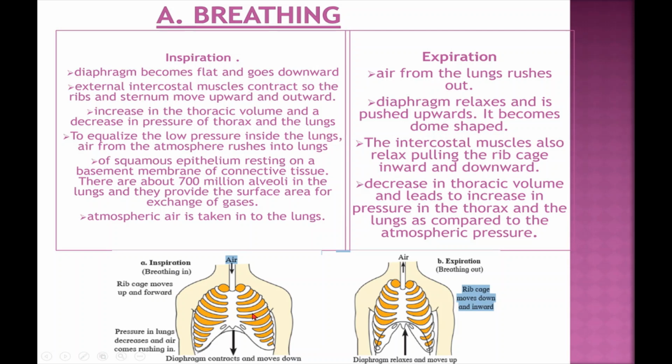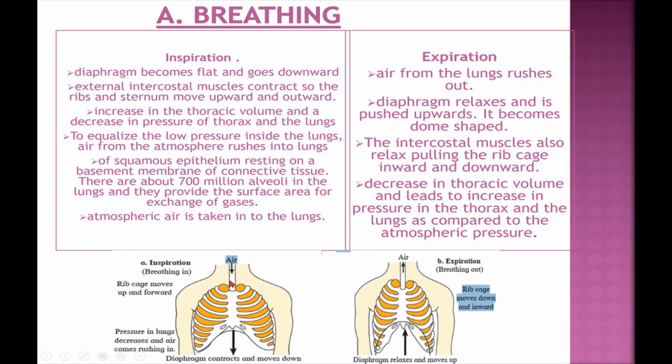Diaphragm becomes flat and goes downward. External intercostal muscles contract, so the ribs and sternum move upward and outward. There is an increase in thoracic volume and a decrease in pressure of the thorax and the lungs. To equalize the low pressure inside the lungs, air from the atmosphere rushes into the lungs.